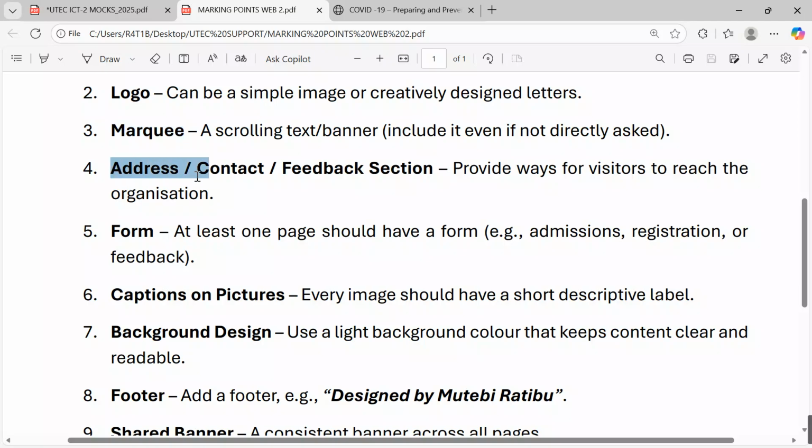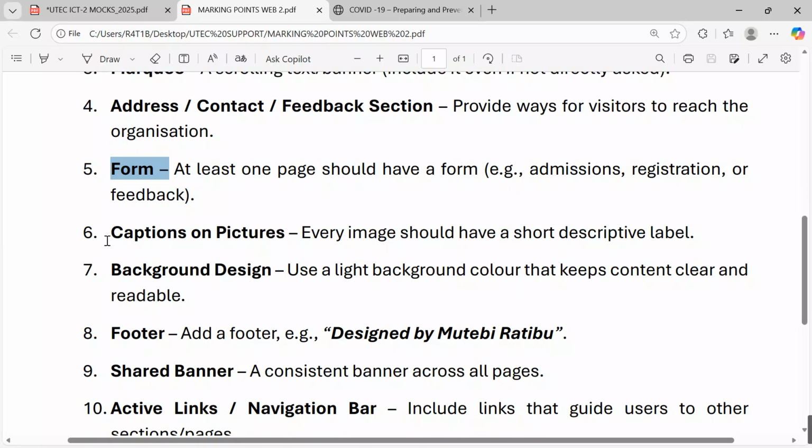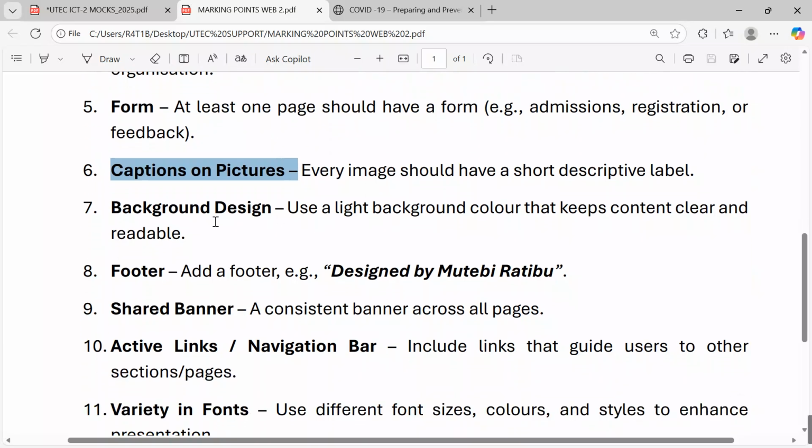Bullet 4, address or contact or feedback section is mandatory. Bullet 5, we need a form as we shall be checking it over. Bullet 6, captions on pictures. They are key. Bullet 7, background design. We want to see attractive light background colors that keep the content clear and readable.